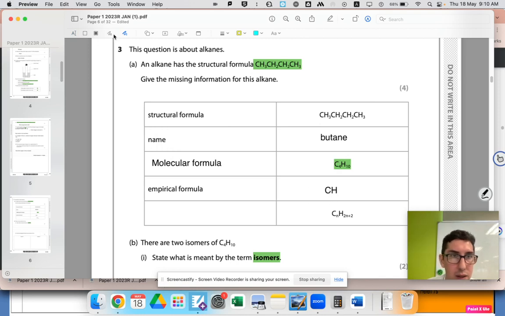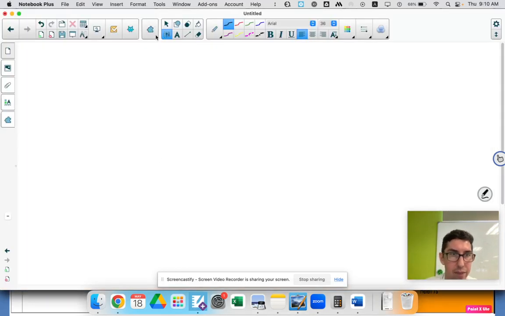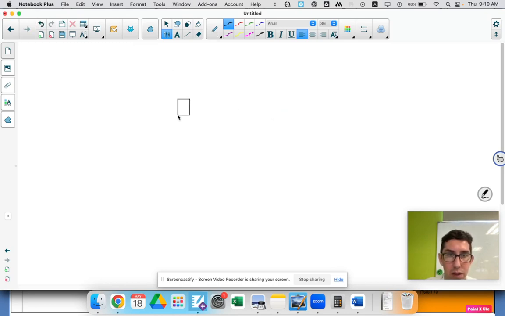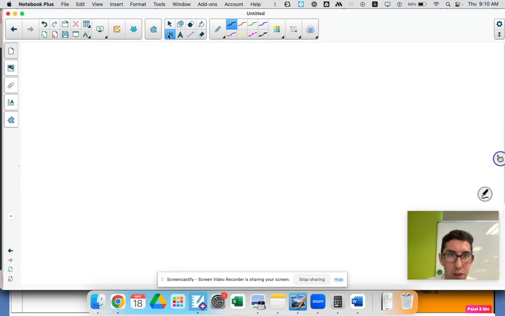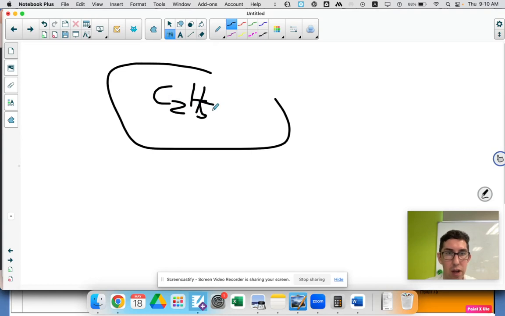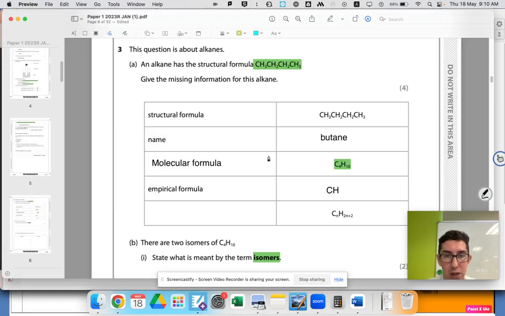So it should be C2H5. Okay, so that's the answer, C2H5. That is the empirical formula, the simplest whole number ratio of elements in a compound.